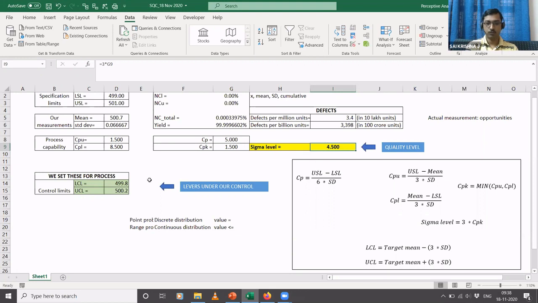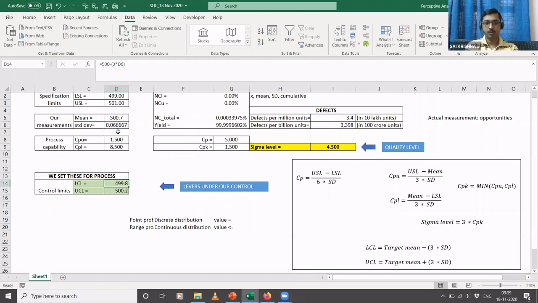So again, here you have a couple of formulas. So for LCL, target mean minus 3 into standard deviation. By target mean, I mean the 500 grams. So that is the target, right? So each packet should weigh 500 grams. And for achieving a 4.5 sigma level, you need to have a standard deviation of 0.06. So this is basically 500 minus 3 into 0.06.